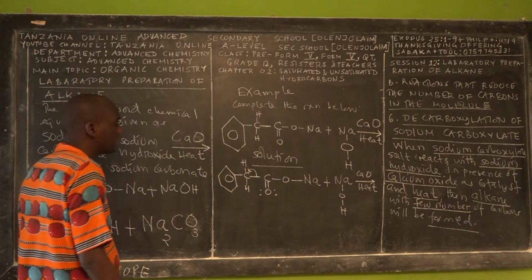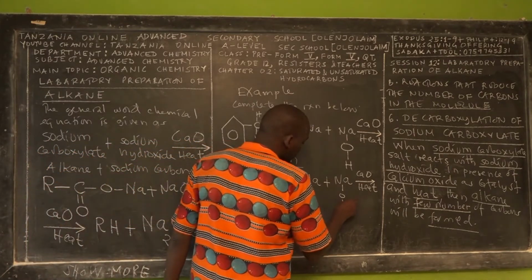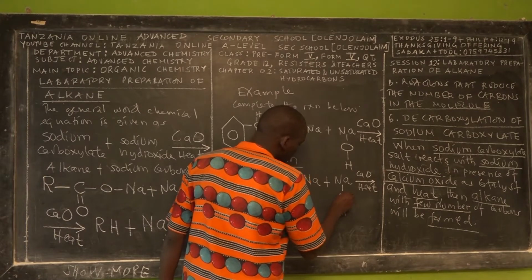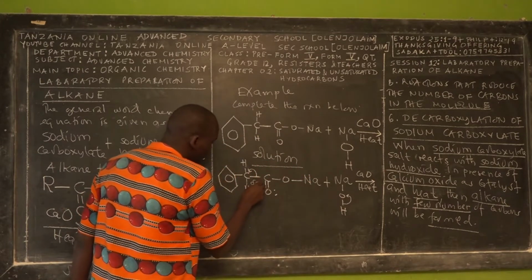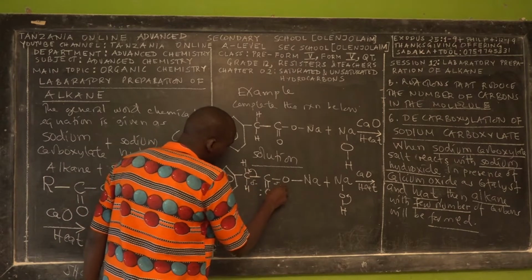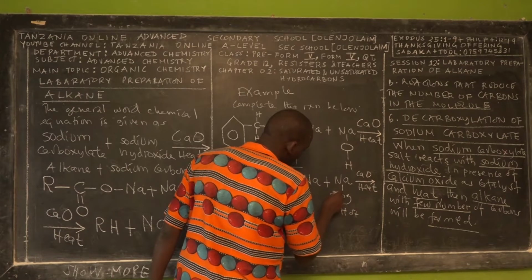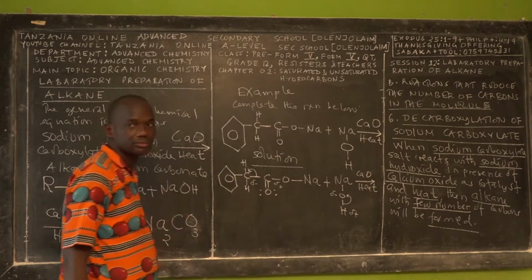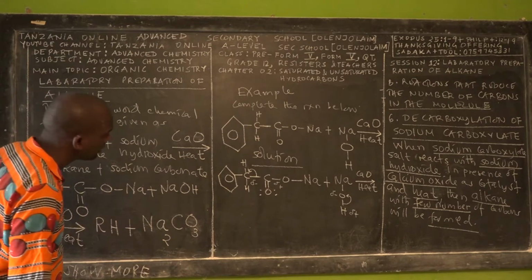So the bond will break in this way, and also here the bond will break in this way. So this one will be partially negative and this one partially positive, while this one will be partially positive and this one partially negative. Are we together?